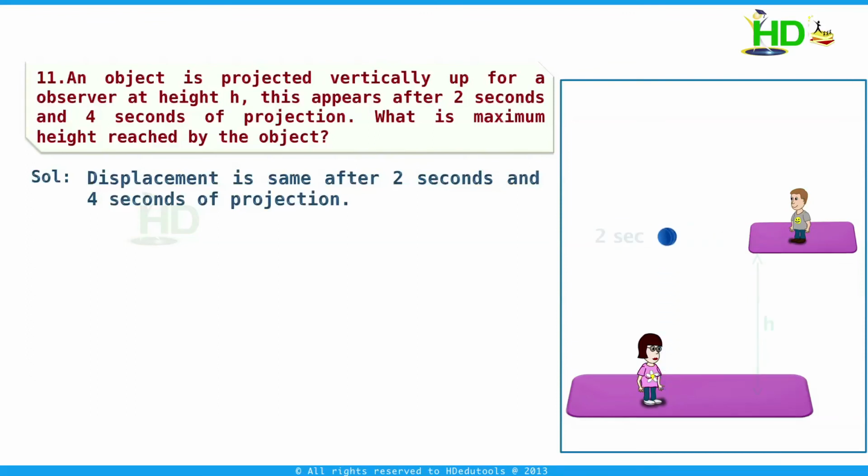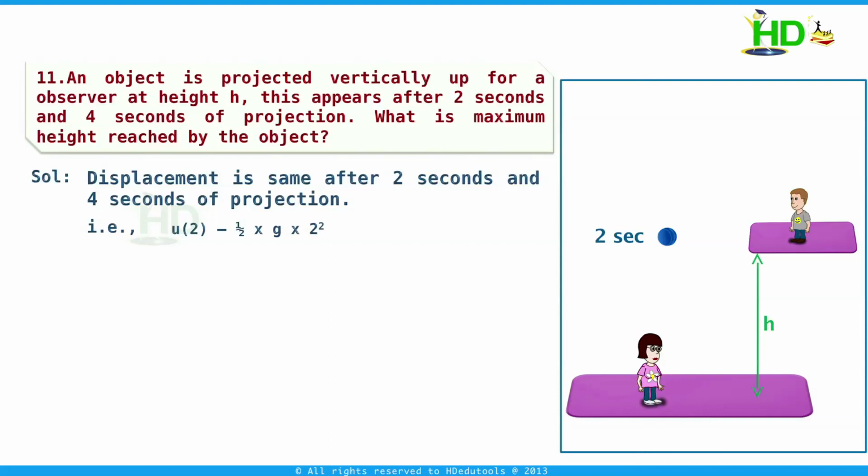For a vertically projected body, what is the equation for displacement? S is equal to ut plus half at square. In this, u is the initial velocity, a equals minus g, and using displacement after 2 seconds equal to displacement after 4 seconds, we can write u into 2 minus 1 by 2 into g into 2 square. This is the displacement after 2 seconds.